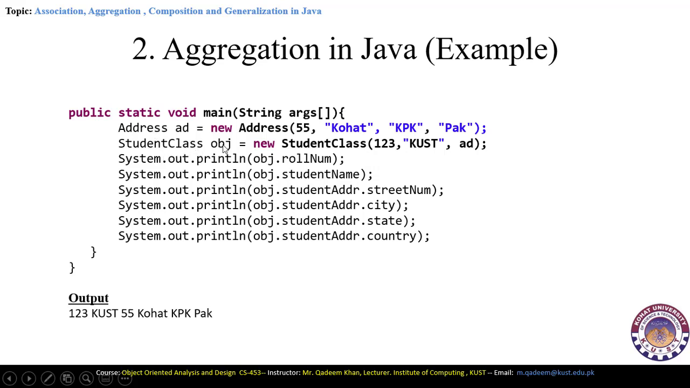Now students class obj = new students class. This is another class, the students class, and it also has a constructor here. But in the constructor we have declared two parameters and one parameter of an object class. So add is the object of the address, which means 123 and KUST are the two other parameters.